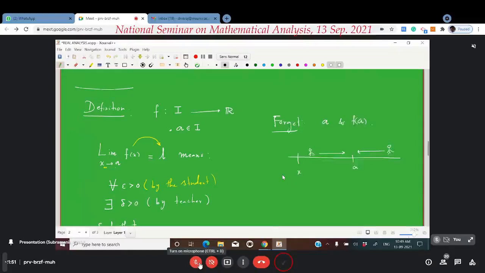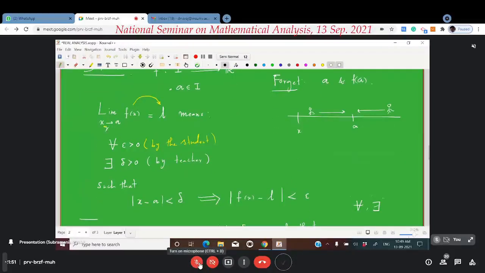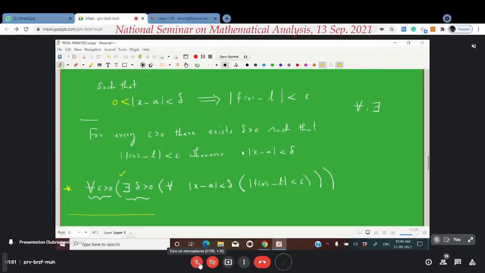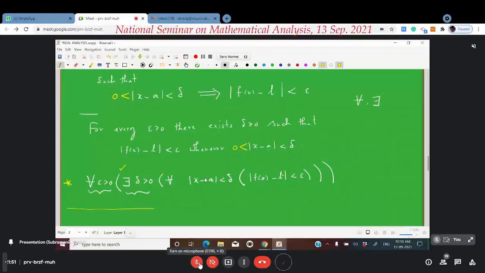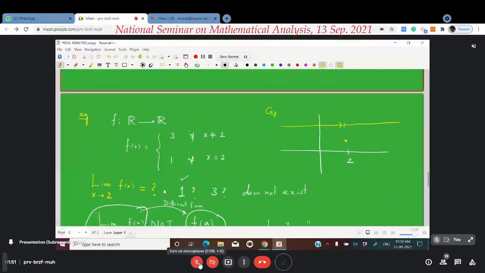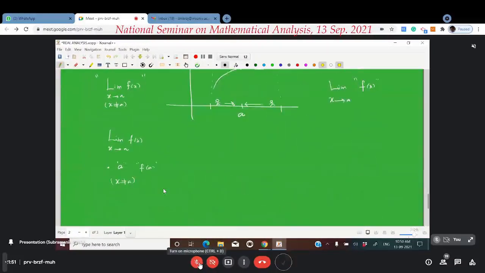So here, in the beginning, usually we will not write this in the textbooks. For the beginner you can write it in this way: x is different from a. To say x is different from a, we put that the distance is strictly greater than 0. That's the point. Is it okay now? Okay, sir.